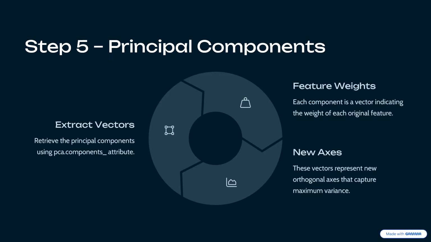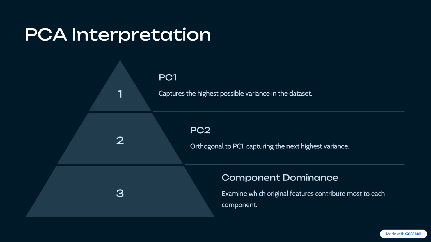Next is principal components. After fitting the model, we extract the principal components. These components are actually vectors that show how much each original feature contributes to the new axis. For example, a component might say PC1 equals 0.7 times x1 plus 0.2 times x2 minus 0.6 times x3. These new axes are orthogonal and ordered by how much variance they capture.